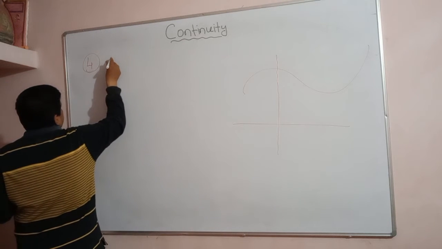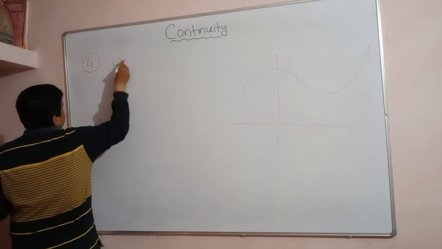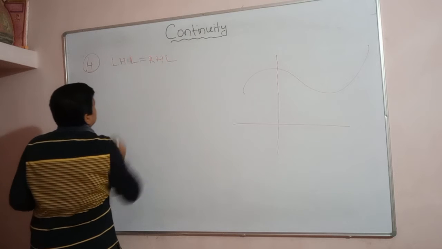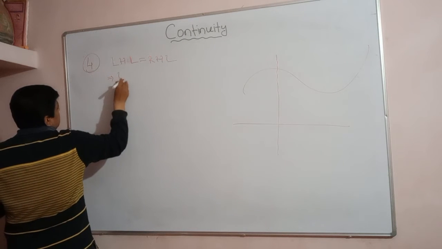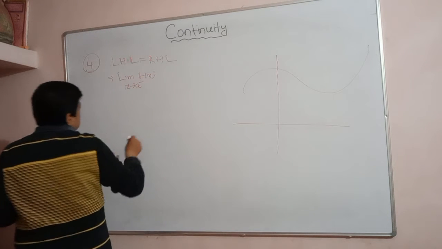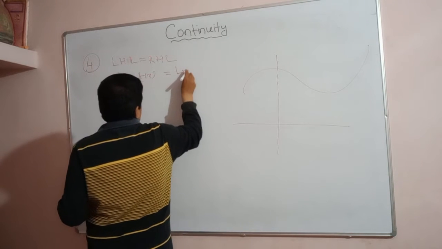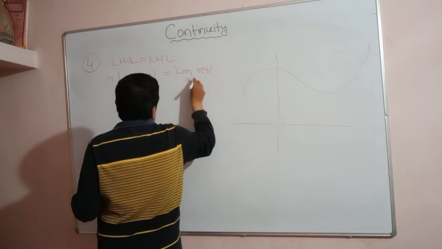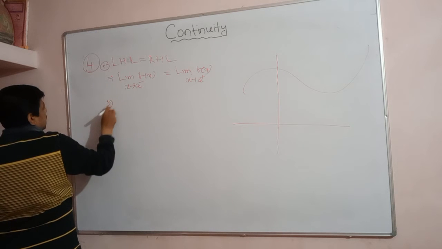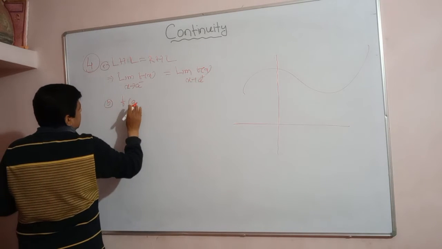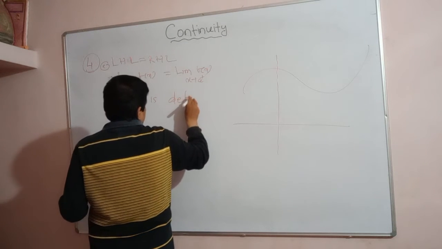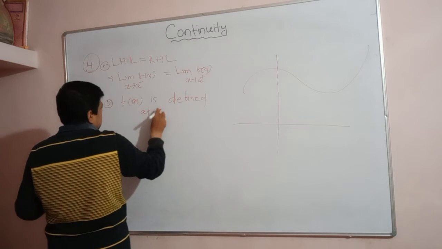Here the left hand limit is equal to the right hand limit, that implies the limit of f(x) as x approaches a minus equals the limit of f(x) as x approaches a plus. Another case: at point a, f(a) is defined.